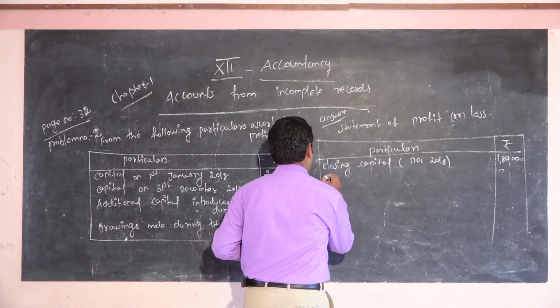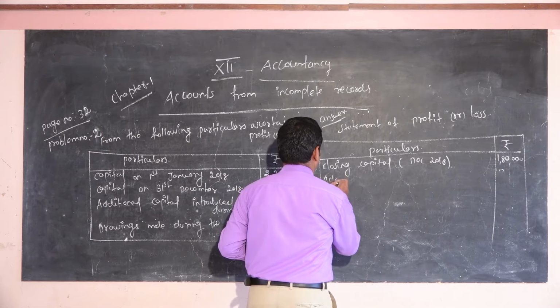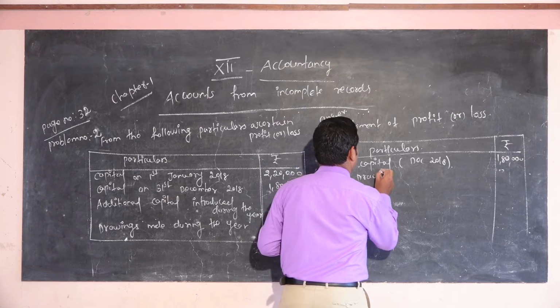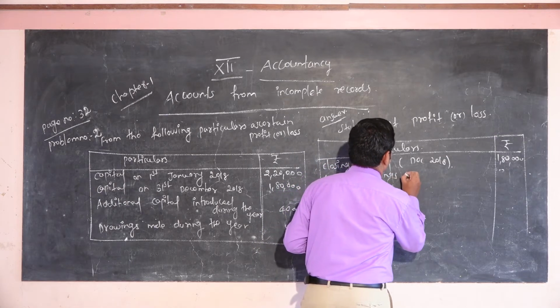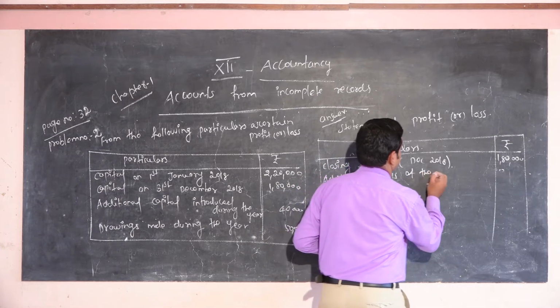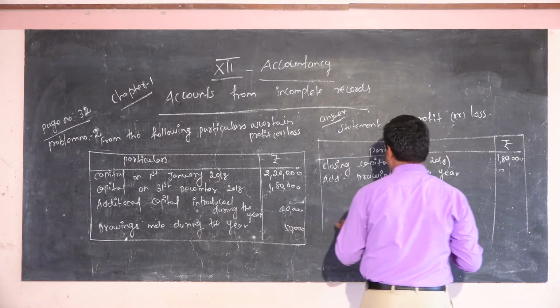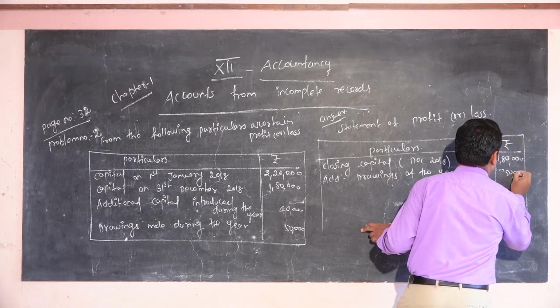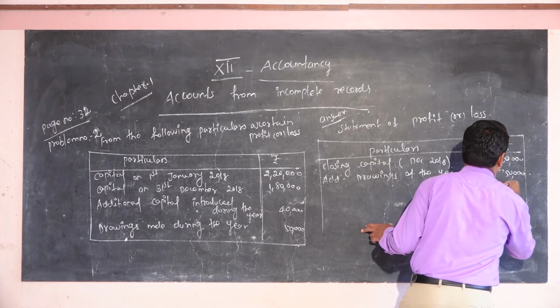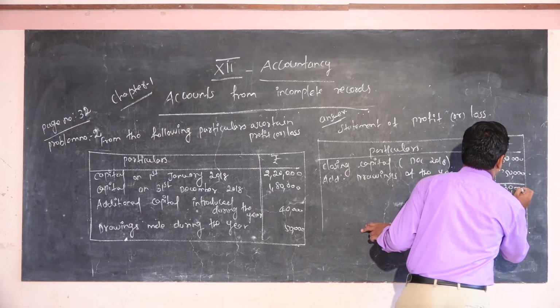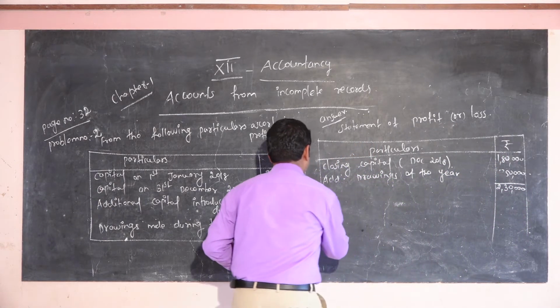So you have to add drawings of the year. The amount is 50,000. So you have to add, that is 2,30,000.